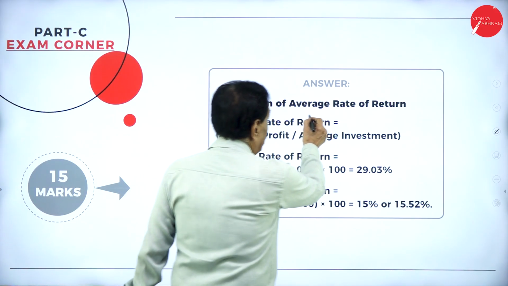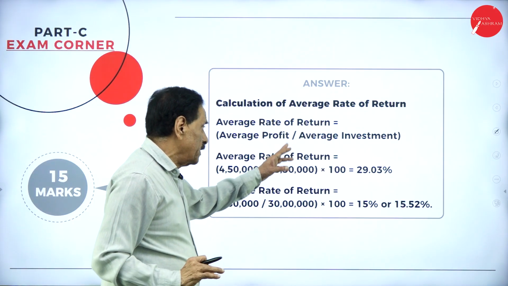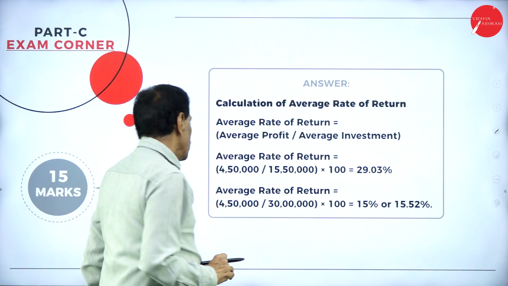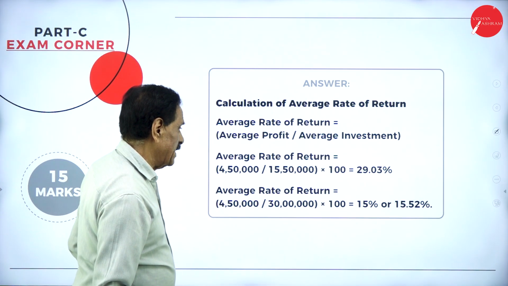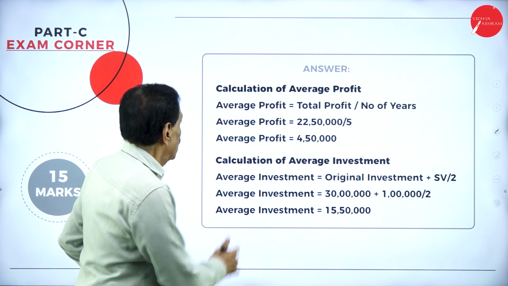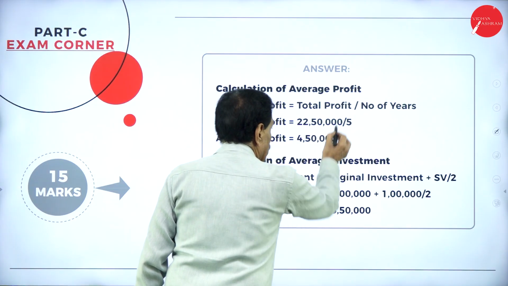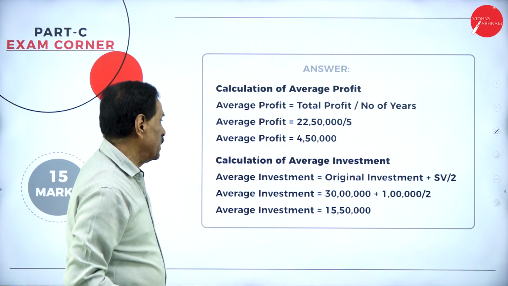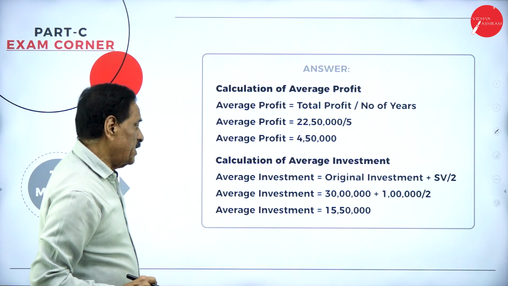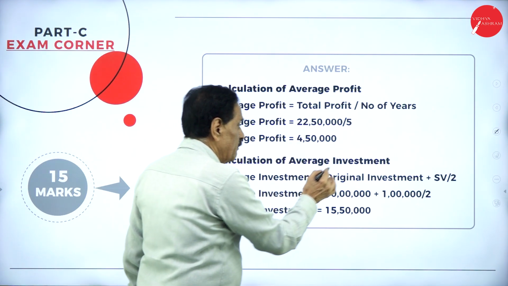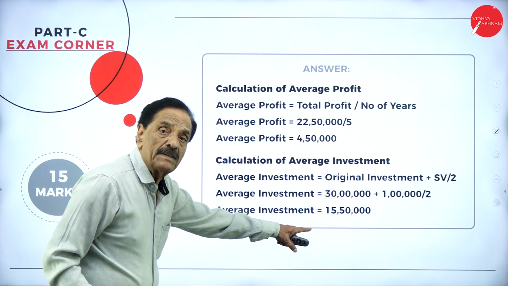Then calculation of average rate of return. Average rate of return is average profit divided by average investment. You have to calculate this one. Your total profit as per the problem is 22 lakh 50,000. How many years are there? 5 years. If we divide it, your average profit becomes 4 lakh 50,000. Average investment is your original investment plus salvage value, whole divided by 2. What's your original investment? 30 lakh.